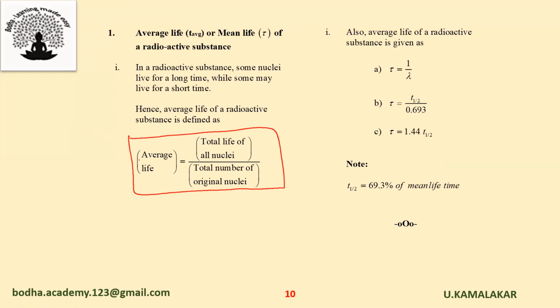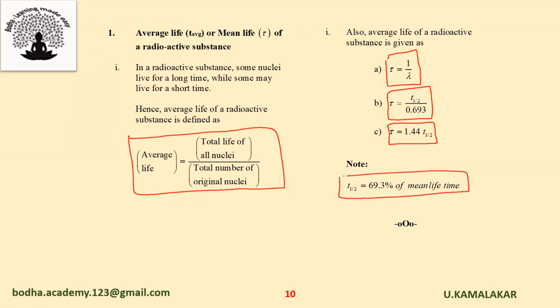Also, the average life is given as tau is equal to 1 by lambda, or tau is equal to half-life period by 0.693, or tau is equal to 1.44 into T half. Note, half-life period is equal to 69.3% of mean lifetime.